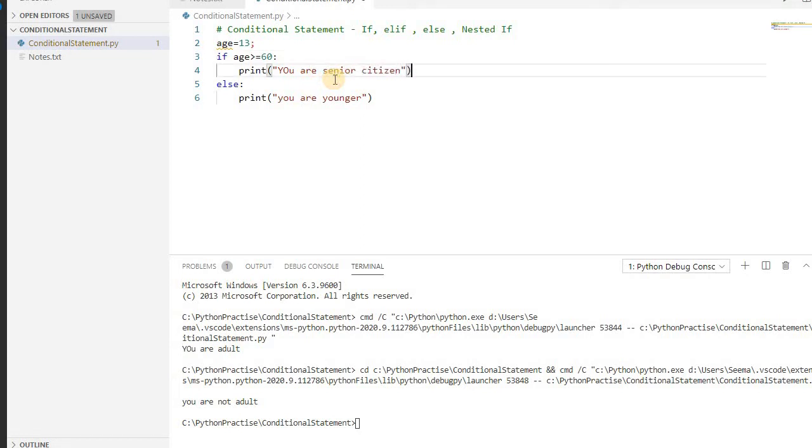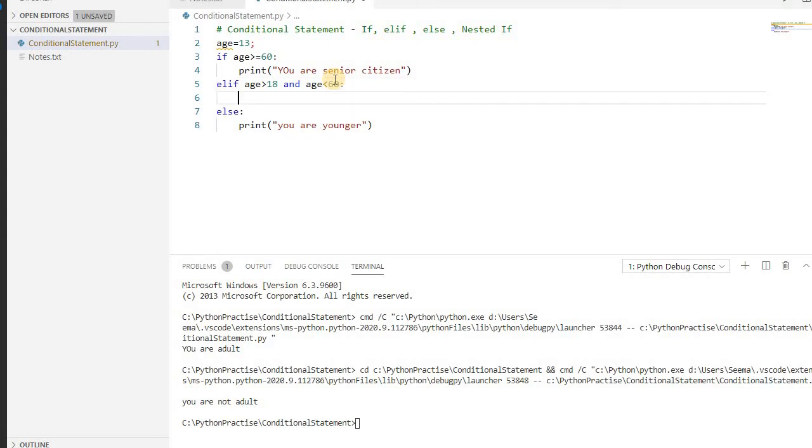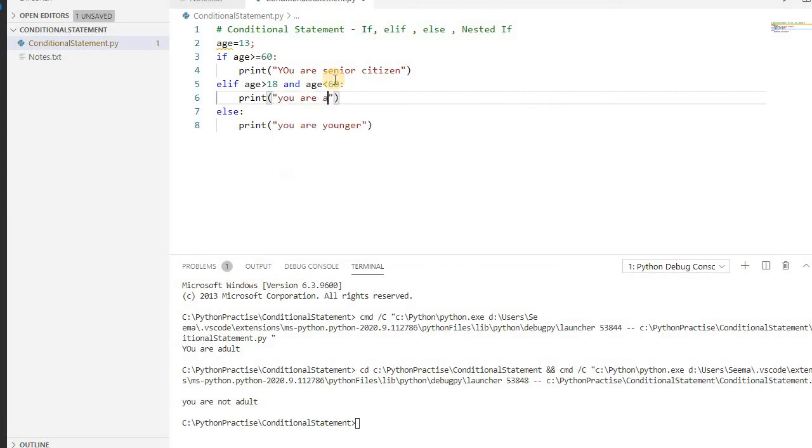Now we have to use the elif: age is greater than 18 and age is less than 60, right? And then print you are adult. Simple statement. Let's run this.